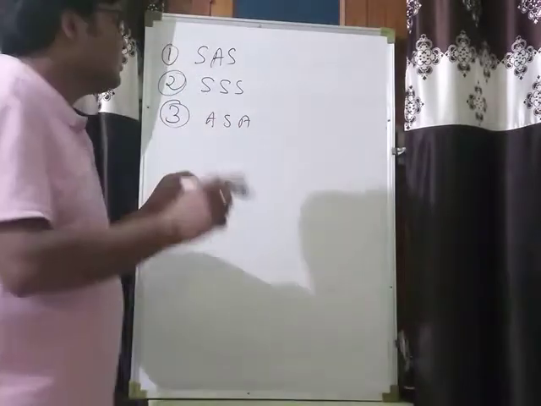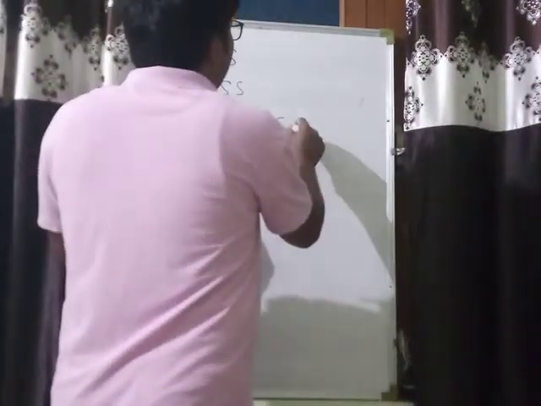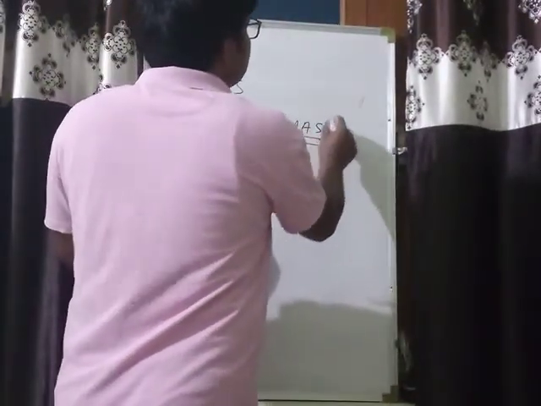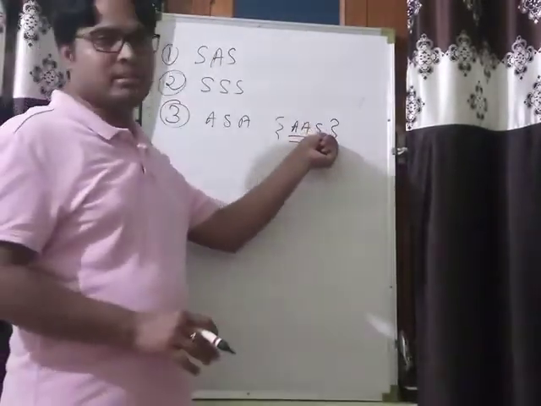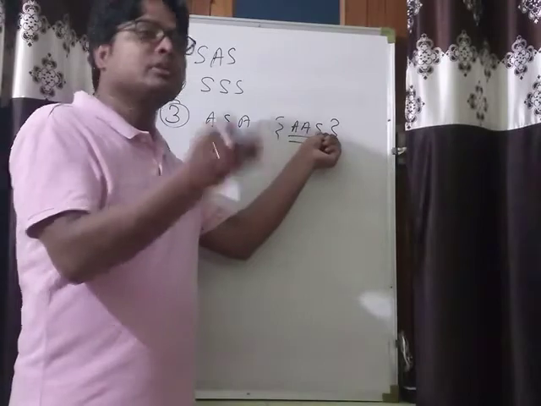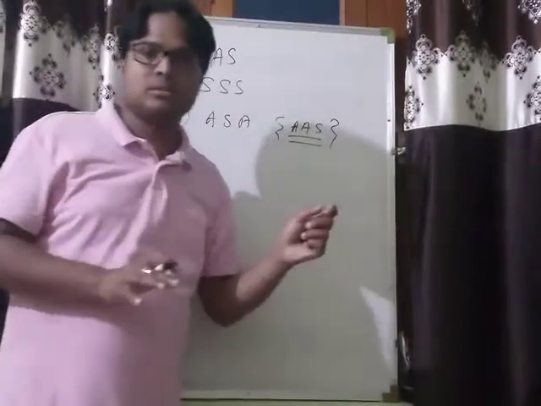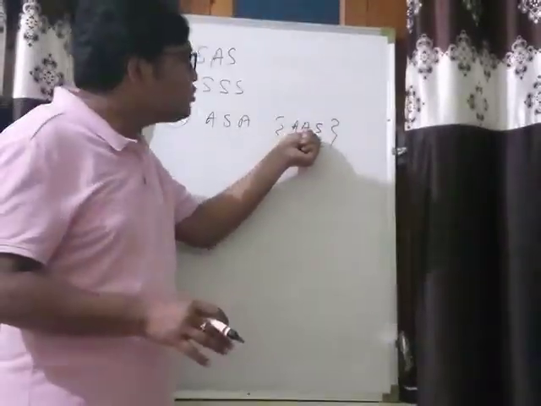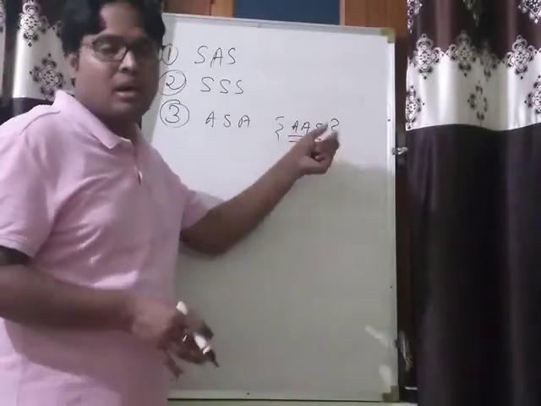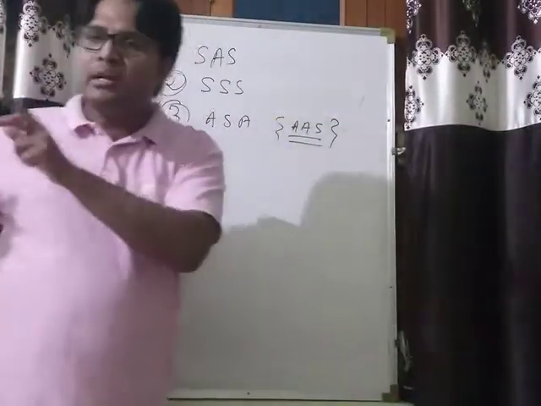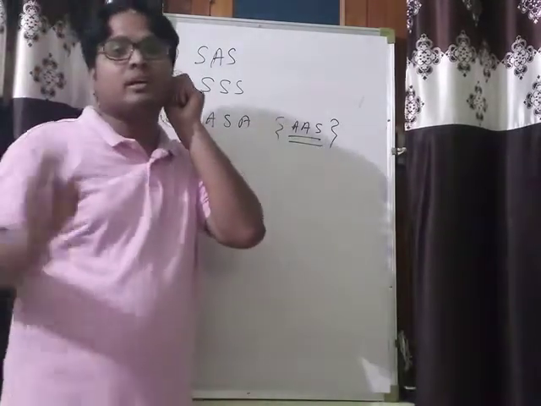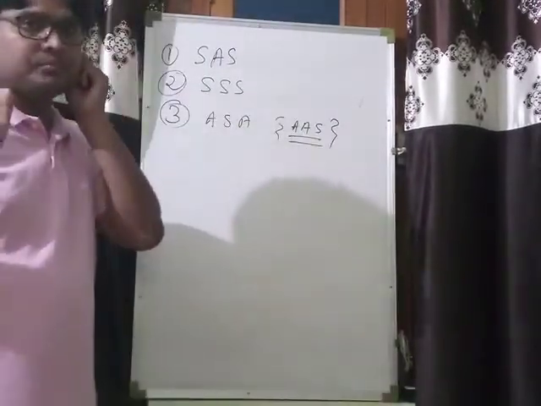So from there we will get a congruency rule AAS, means there is no restriction on the side to be included between the two angles. Means if any two angles and a side of one triangle are equal to the corresponding angles and corresponding side of another triangle, then triangles are congruent.